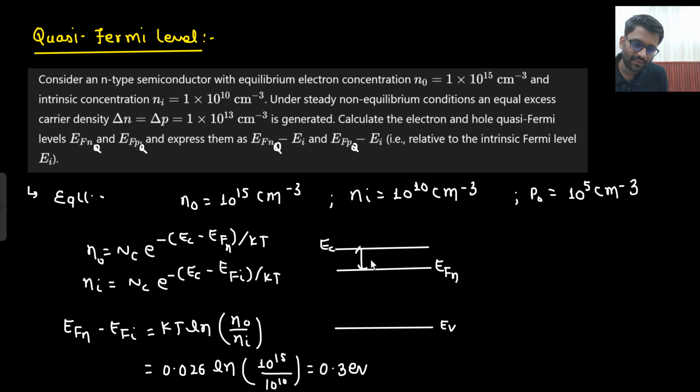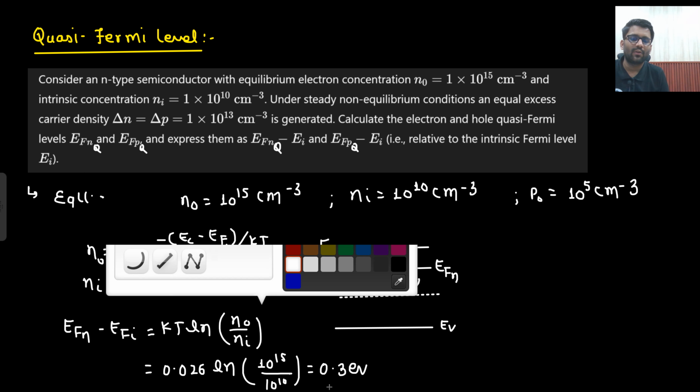What is this gap? 0.3 electron volt, right? Now I can find out this gap. Basically, I can find out the gap using another formula as well. Sorry, not this gap. Really sorry guys. Which gap do we have to find out? EFN minus EFI we have found out. Sorry, this gap we have found out. This gap is 0.3 electron volt.